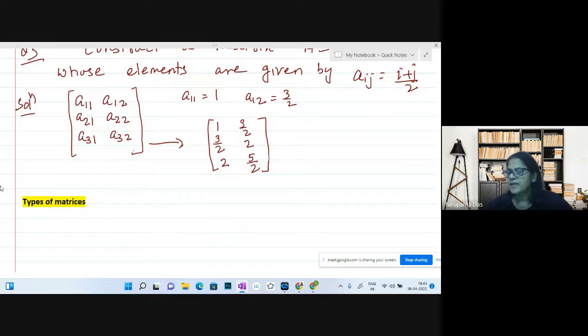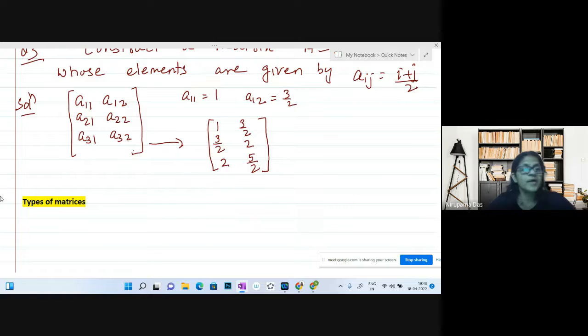Okay, then next we will come to types of matrices. As in the beginning, we have taken numbers or functions arranged in rows and columns.